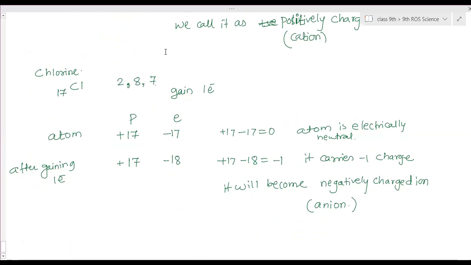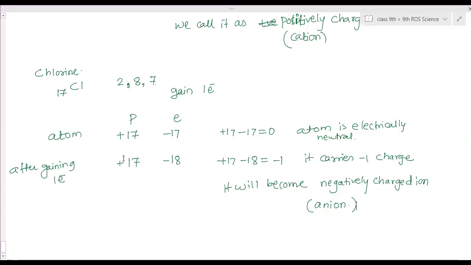And in the same way, chlorine has 7 electrons in the last shell. Instead of losing 7 electrons, which is not possible so easily since a large amount of energy is needed, it will gain 1 electron, because it has to gain only 1. After gaining, the electron number will increase.